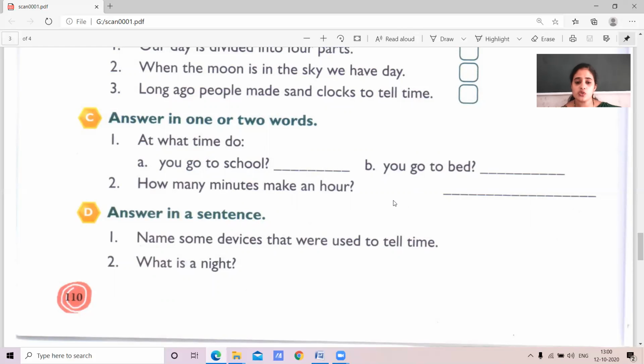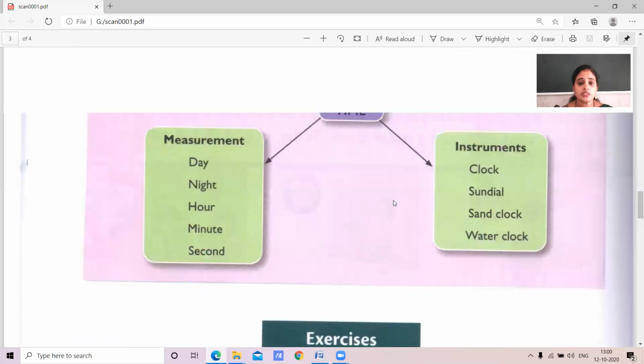Okay. So children, in this lesson, we learned a lot of things about time.